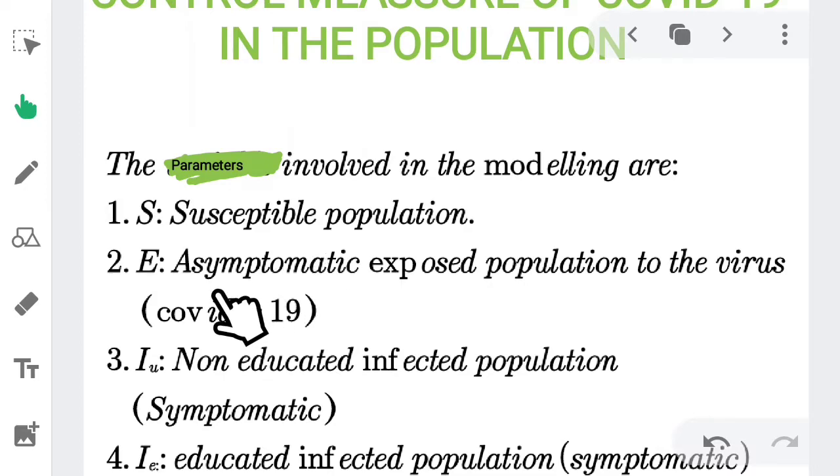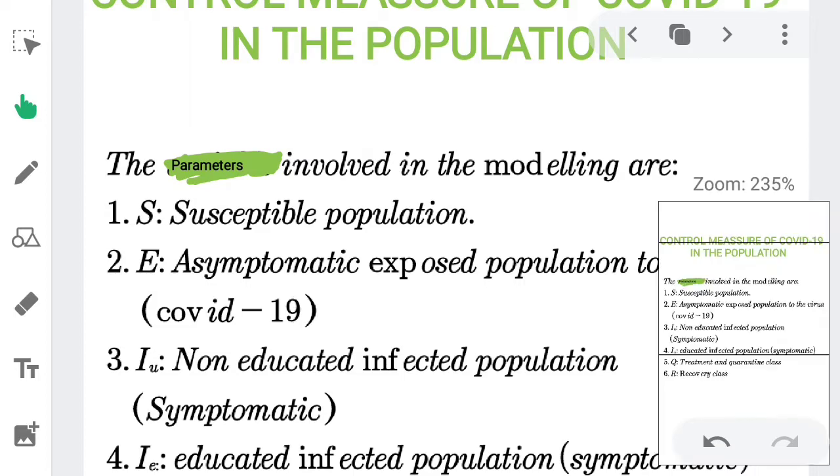Then you have the exposed population. The exposed population is at the asymptomatic stage of the disease. That is the population who has the disease, but there are no signs of the disease in his or her body. He or she is moving around fine and good.